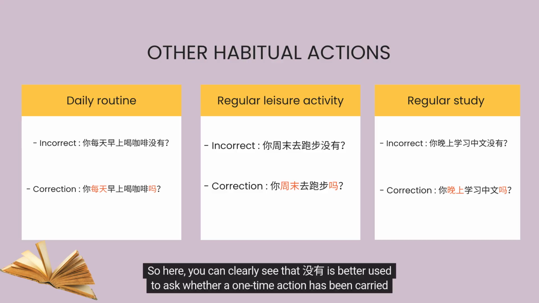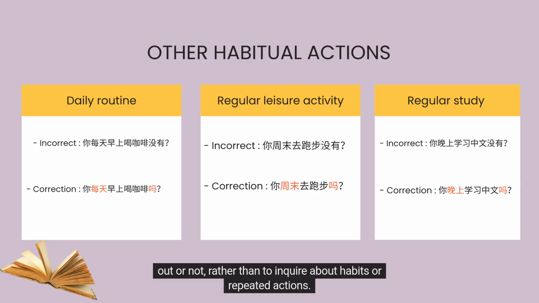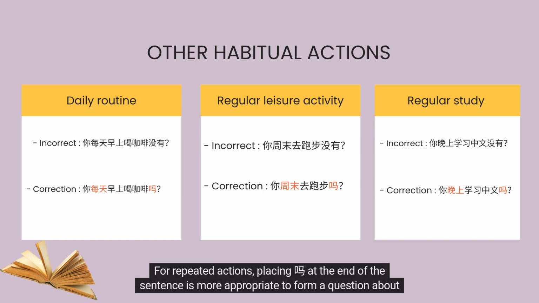So here, you can clearly see that méiyǒu is better used to ask whether a one-time action has been carried out or not, rather than to inquire about habits or repeated actions. For repeated actions, placing ma at the end of the sentence is more appropriate to form a question about a habit.